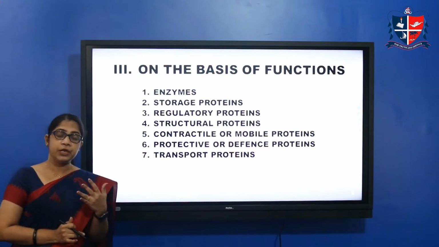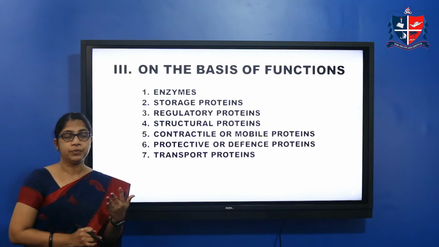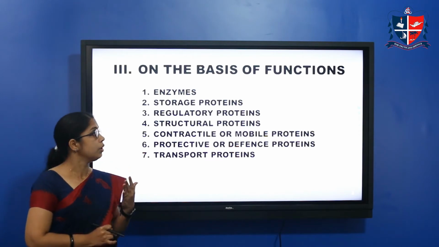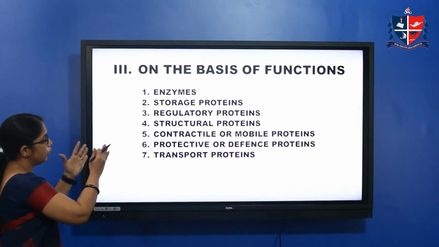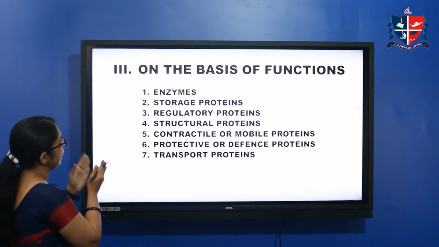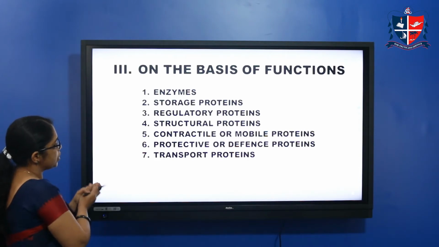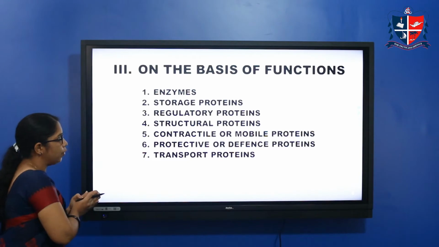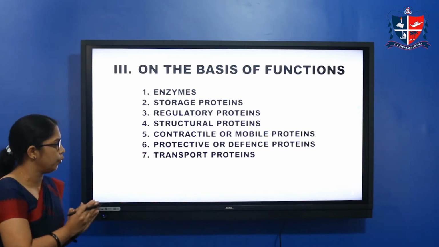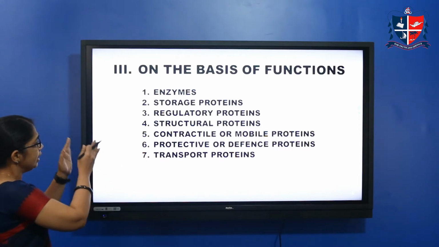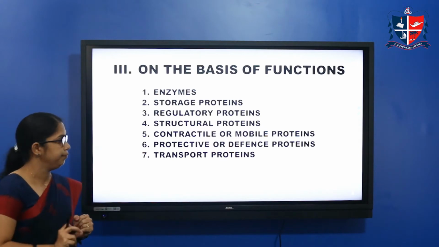Okay. So first classification is based on shape and structure. Second classification is based on composition. And third classification is based on biological function. That is, based on biological functions, proteins are again classified into enzymes, storage proteins, regulatory proteins, structural proteins, mobile proteins, then protective proteins, then transport proteins. And you know that the name itself defines what its function is.